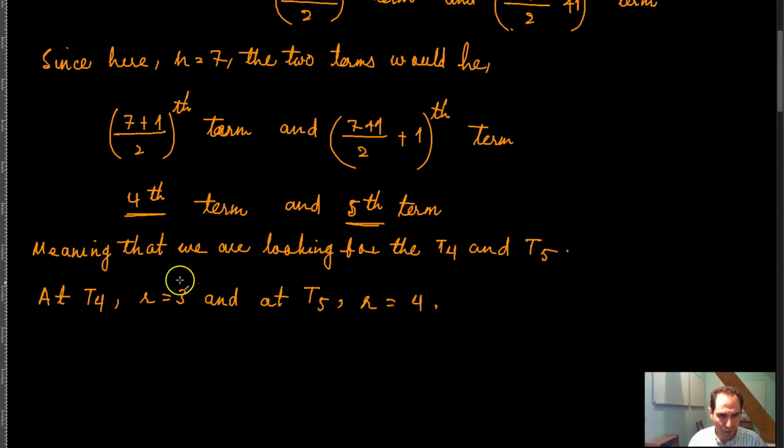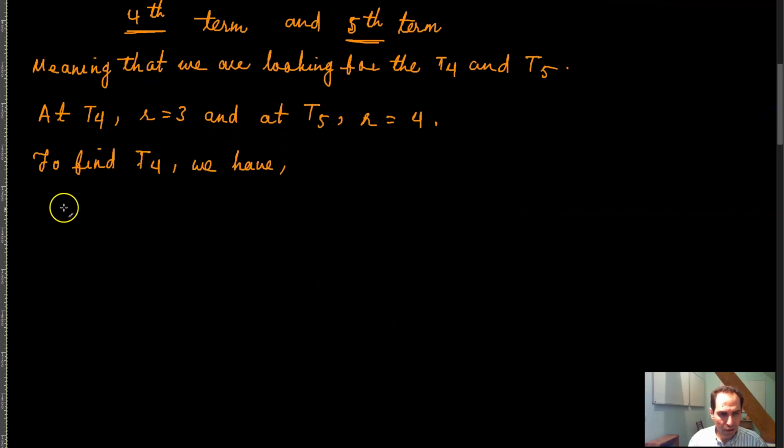So now to find the 4th term, to find T of 4, we have T of r plus 1, which is equal to T of 4, is equal to n combination r, a raised to the power n minus r, b raised to the power r.